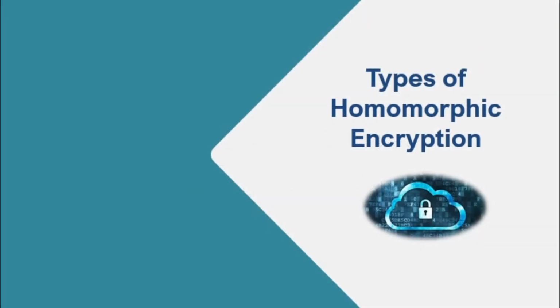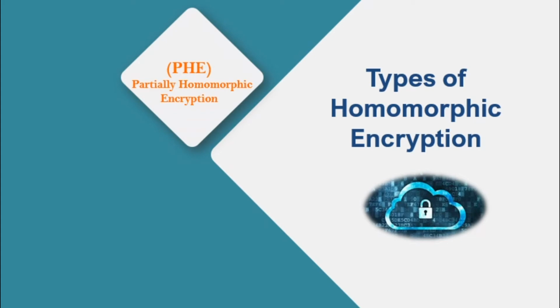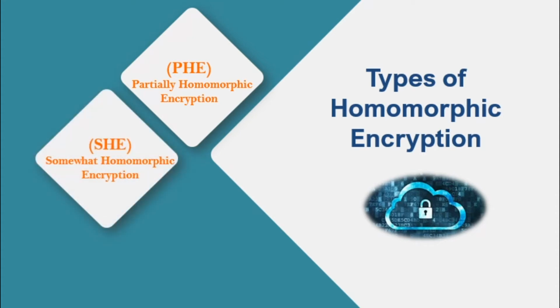There are three main types of homomorphic encryption. The primary difference between them boils down to the types and frequency of mathematical operations that can be performed on their ciphertext. The three types of homomorphic encryption include PHE, SHE, and FHE. In PHE, that is partially homomorphic encryption, only one type of mathematical operation is allowed on encrypted message. That is either addition or multiplication with unlimited number of times. In SHE, somewhat homomorphic encryption, both addition and multiplication is allowed but with only a limited number of times.